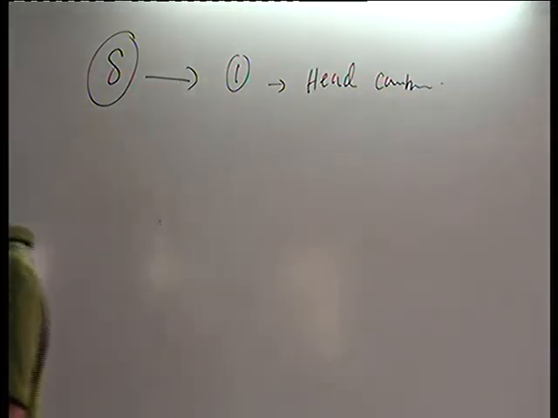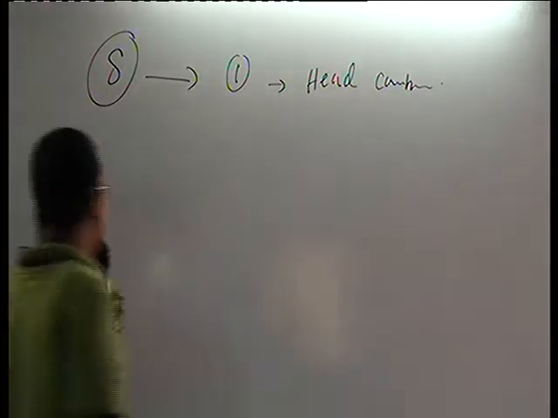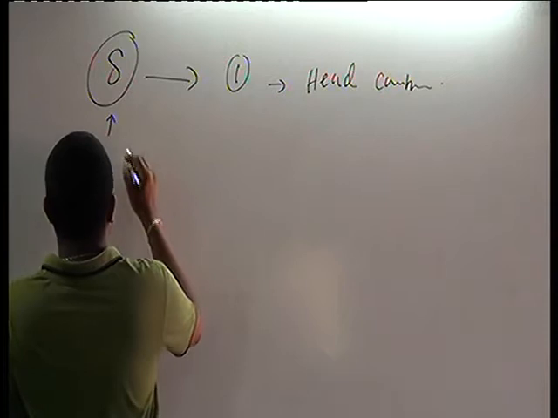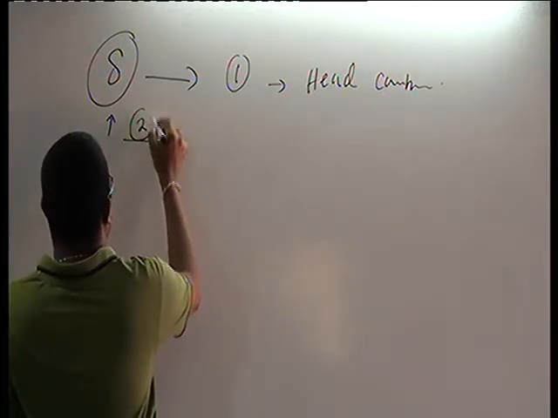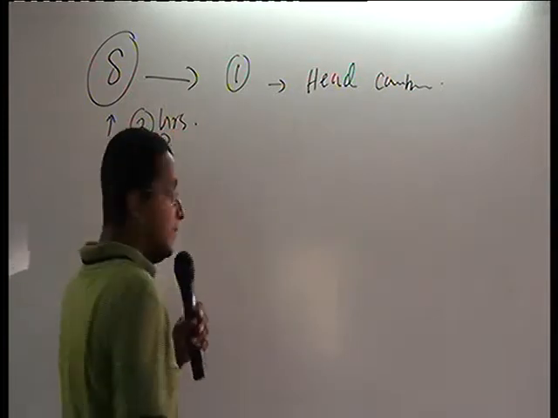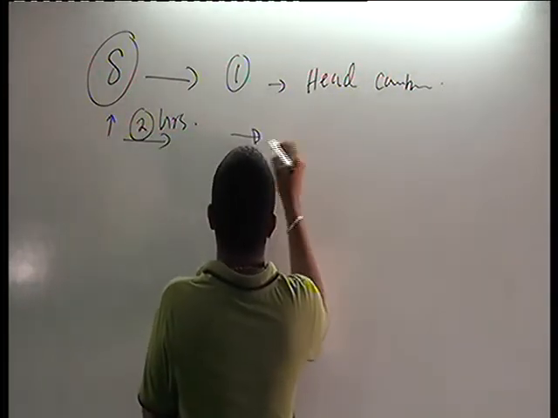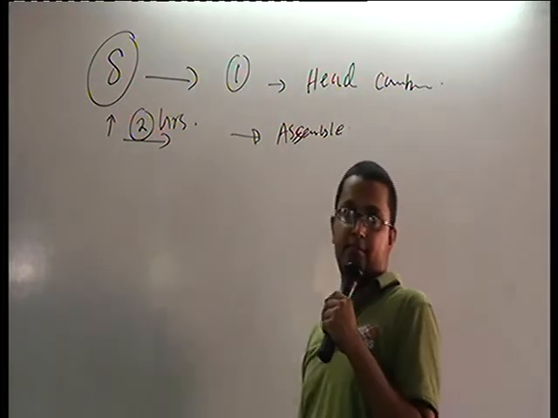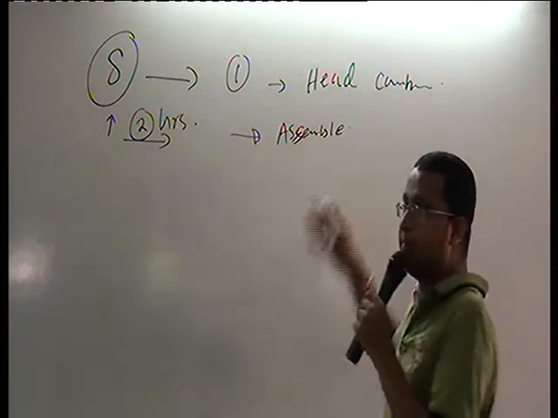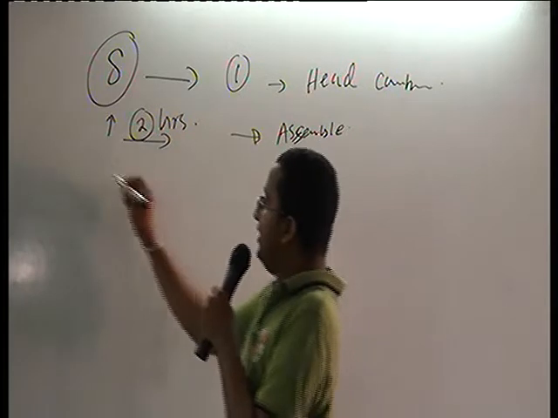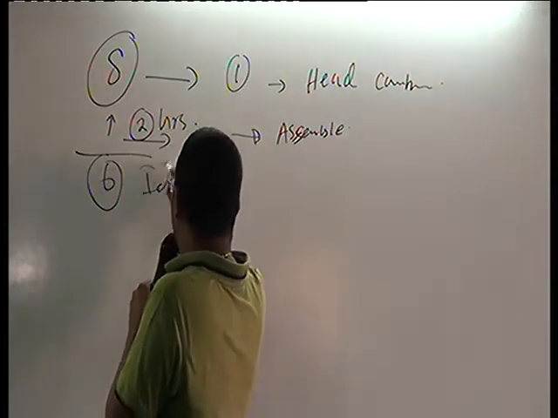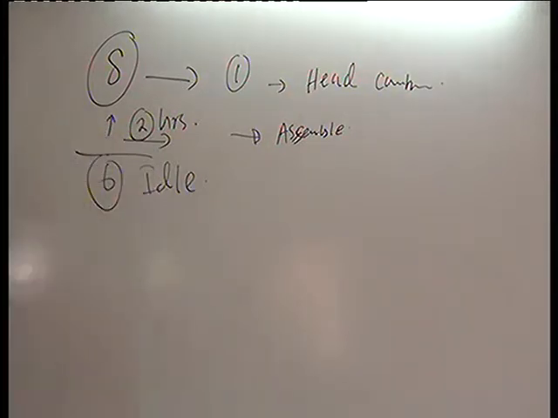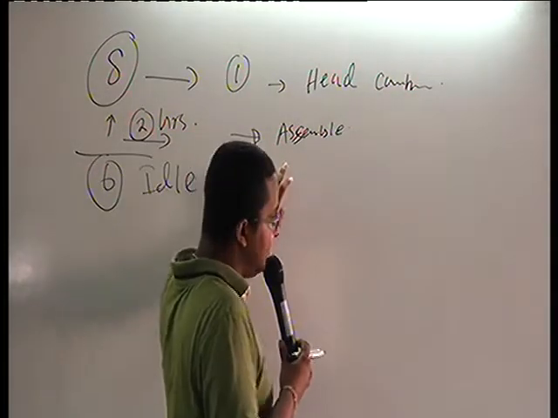Early in the morning, he switches on the machine, cuts and chops his requirement for 2 hours, switches off the machine, then assembles the furniture from what he has already cut and chopped. The machine is idle for 6 hours.